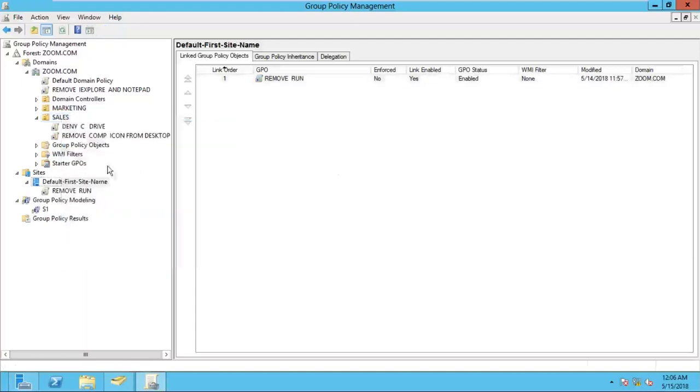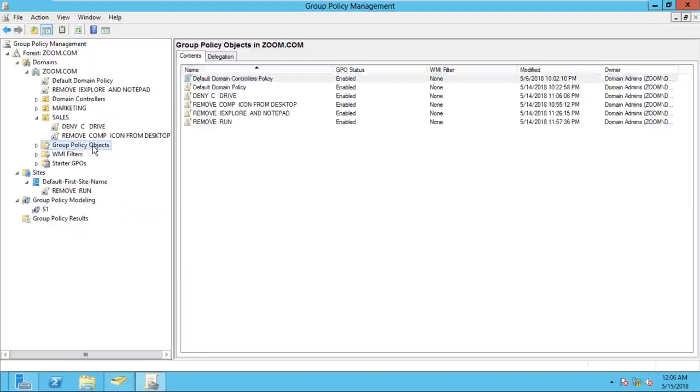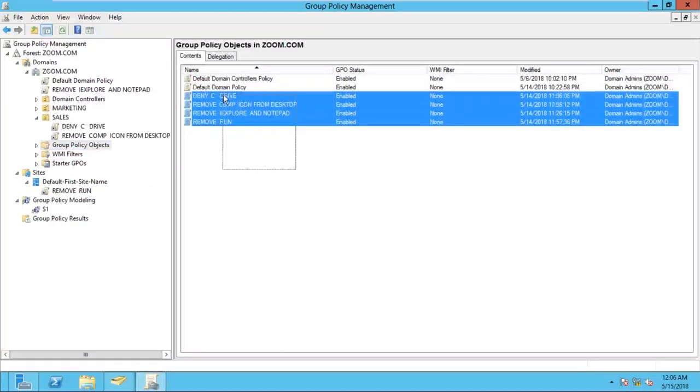Now come to the last one more. You can see in group policy objects, we have so many policies here. So how to take the policies backup and how to restore. If you want to take the policies backup, open the group policy management console, select group policy objects, select all the policies, right click on these policies and click on backup.